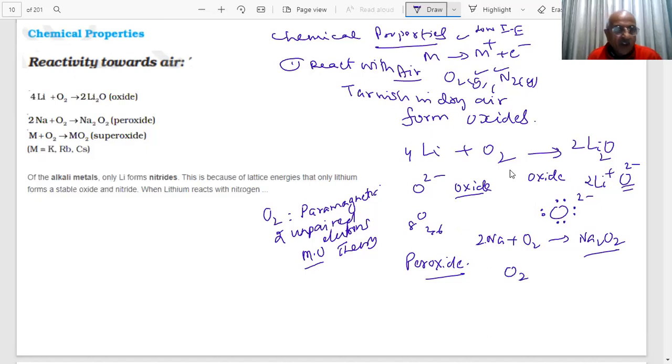And what is the charge on the peroxide ion? 2 minus. What is the structure of this? Oxygen has 6 electrons in the outermost shell, 2 oxygens, 6, 12, and 2 minus charge, 14 electrons.